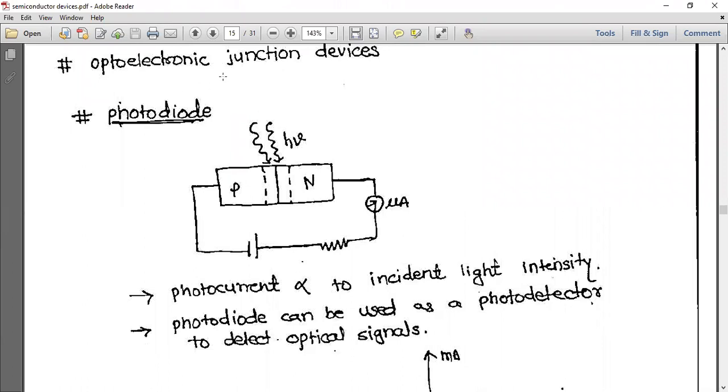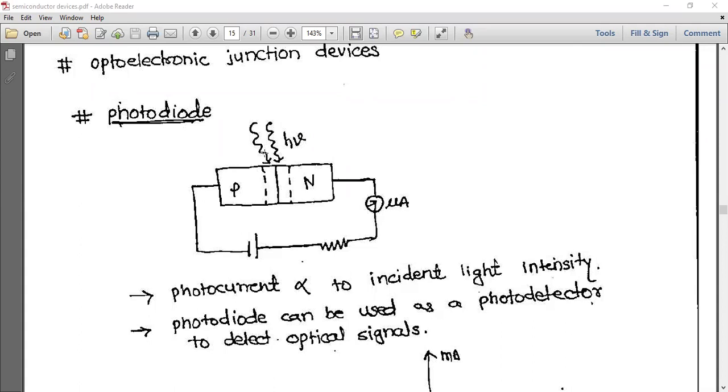Next one is photodiode. Okay. Now this is a photodiode. Now see here.